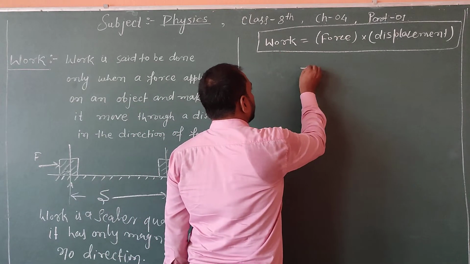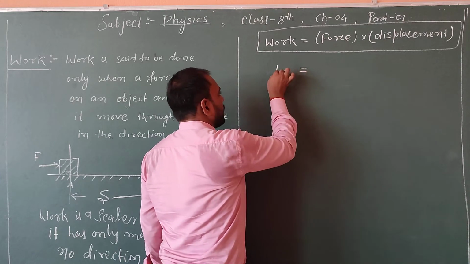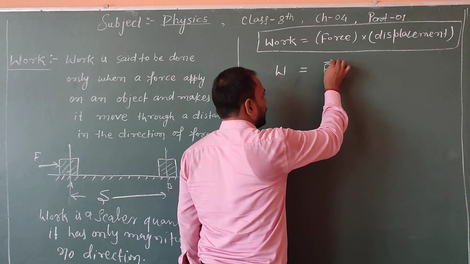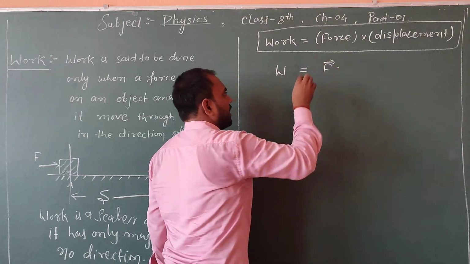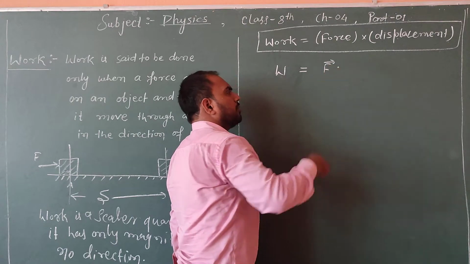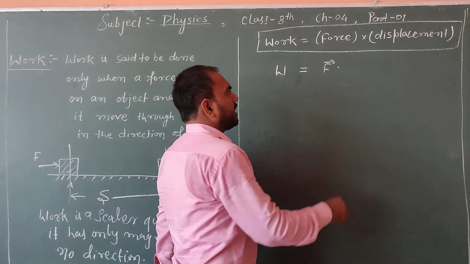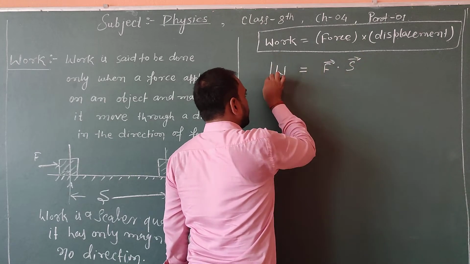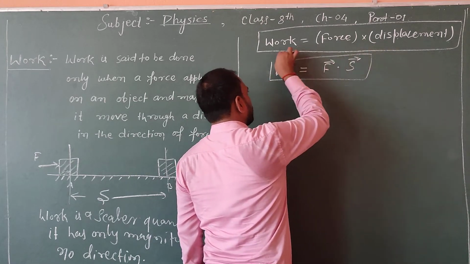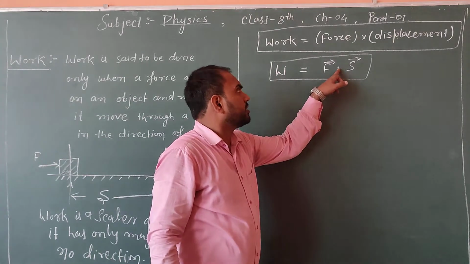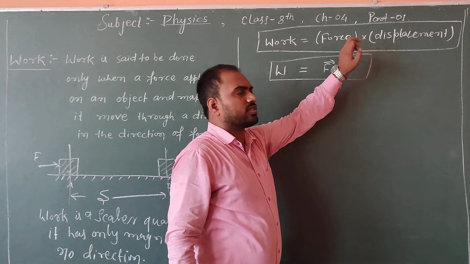So we can write this formula in short as work is equal to force, where the arrow is mentioned as a vector quantity, and displacement. It is not necessary to learn this, but I am giving you some more idea. This is the shortest formula. Here I have used a point rather than a cross.